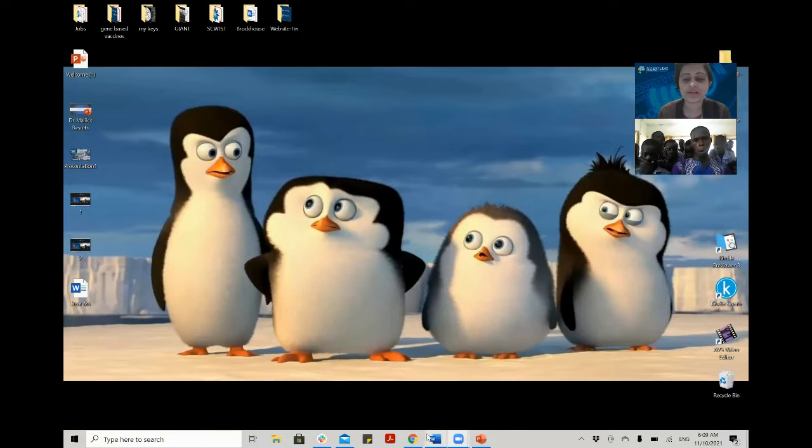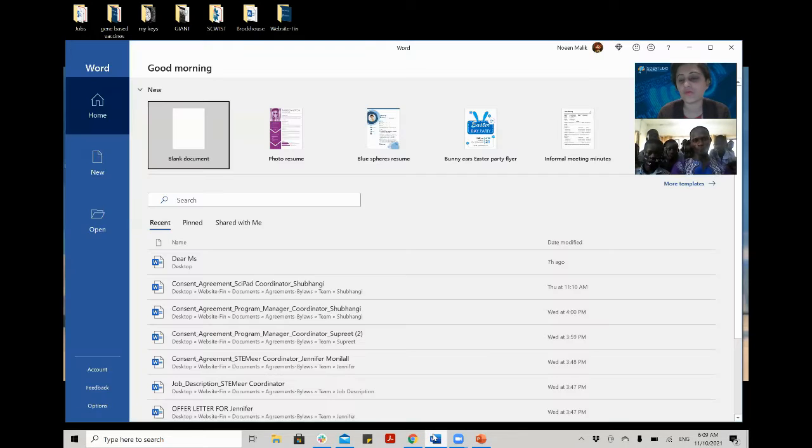Let me share my screen. Okay, here we go. So one is Microsoft Word. Microsoft Word that we will use today is basically used to create documents, to create files. For example, you can even use it to create flyers, pamphlets, or brochures, whatever you like. But it is mostly used to create your files, your documents.